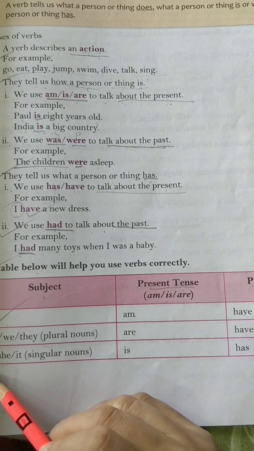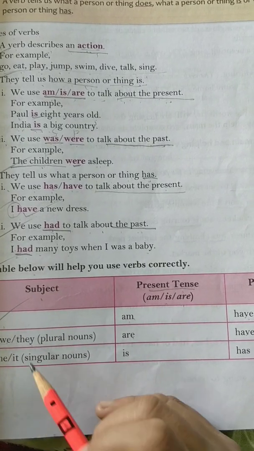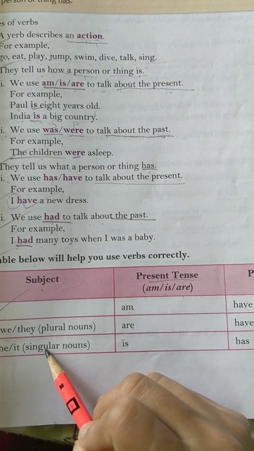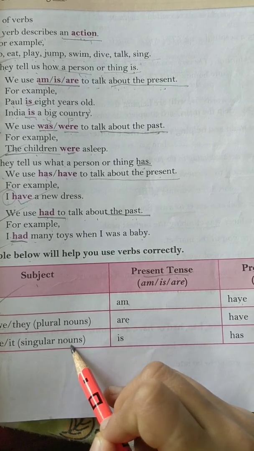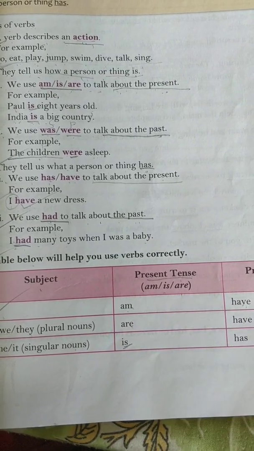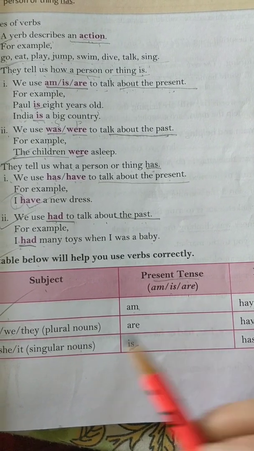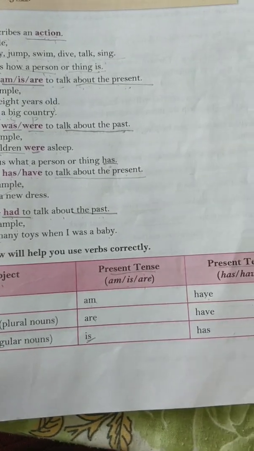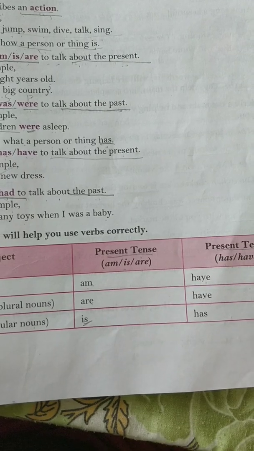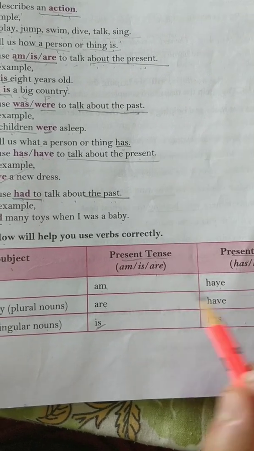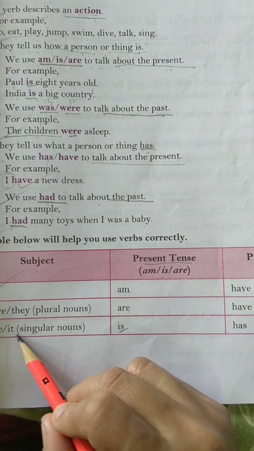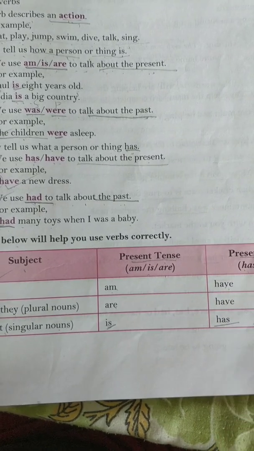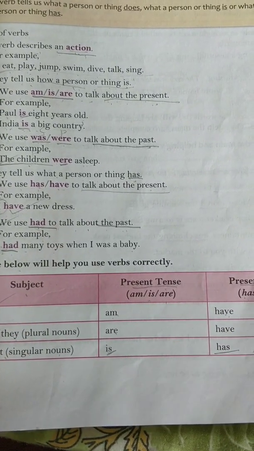Coming to the next, you see he, she, it. These all are singular nouns. So we will always use is with singular nouns. So she is, he is, like that. And suppose we want to talk about present tense and we have to use has and have. So with he, she, it, we will always use has. Now come to the next page, page number 54.